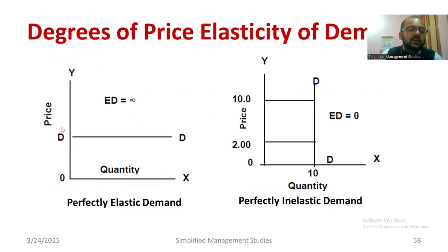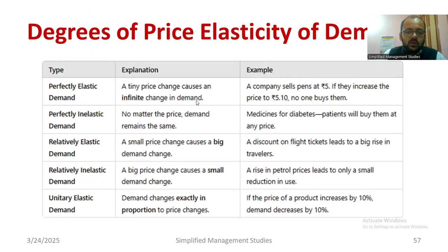You can observe here, the price remains constant. A company sells a pencil for rupees 5. If it increases the price to rupees 510, no one will buy it. That is what happens in the case of perfectly elastic demand. In perfectly inelastic demand, no matter the price, demand remains the same.